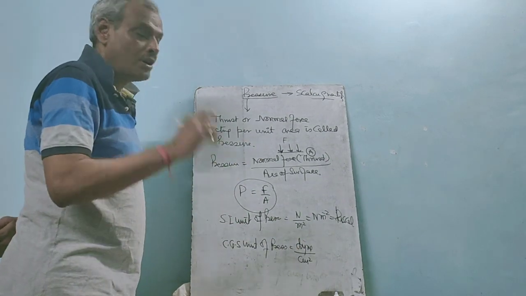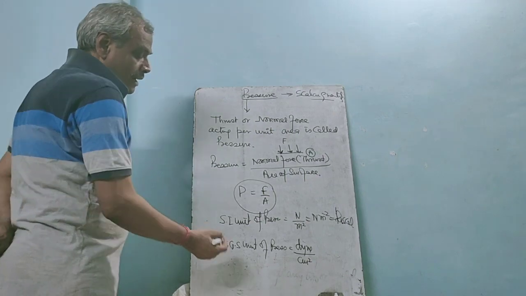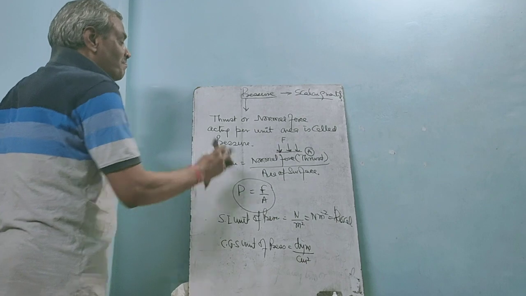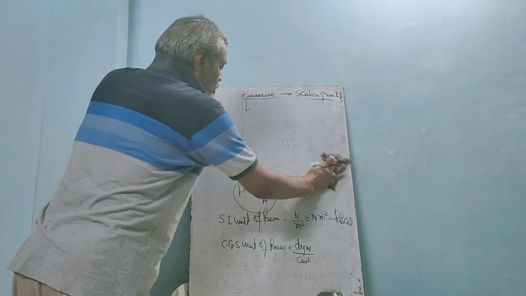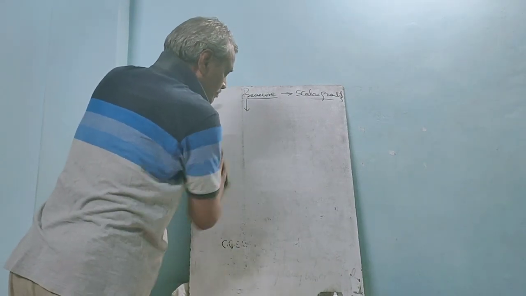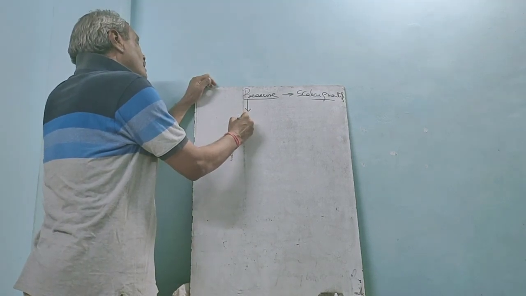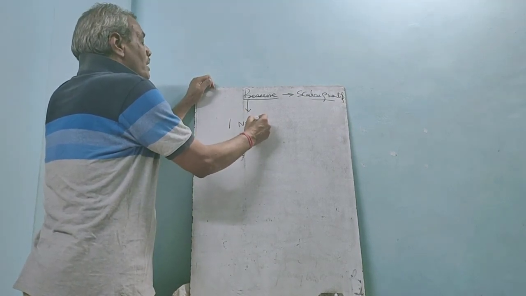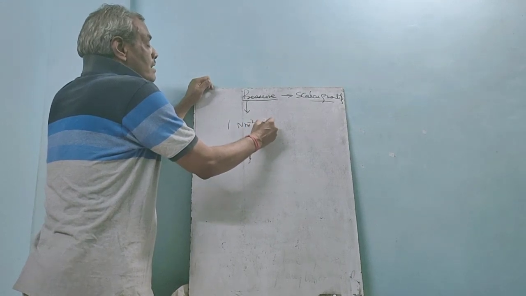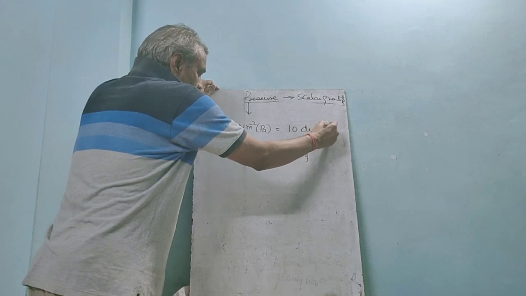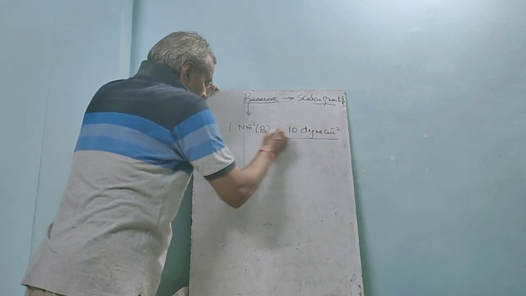Now the relation between the SI unit of pressure and the CGS unit of pressure: 1 Newton per meter square or Pascal equals 10 dyne per centimeter square.